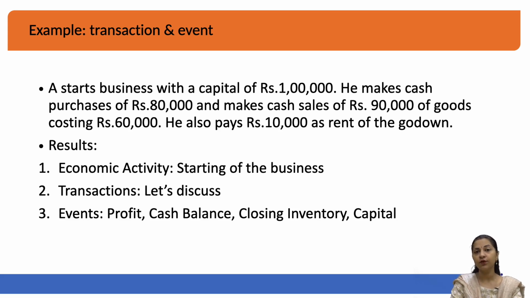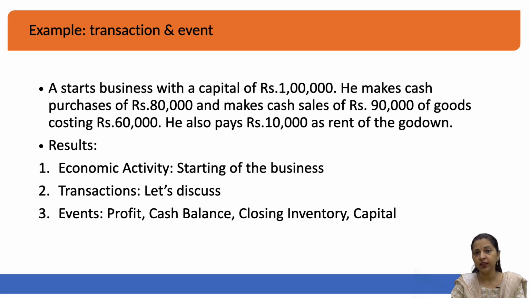So, if 60,000 is the cost of the goods and sales value is 90,000, will the profit be 90,000 or 60,000? No, the profit will be the difference of these two values. What is the profit margin in this case for the manager, for the salesman? The profit in this case will be 90,000 minus 60,000, meaning sales value minus cost value. In addition, if there is also a rent of the godown that the person is paying, will that be subtracted or added? What will you do with this rent?